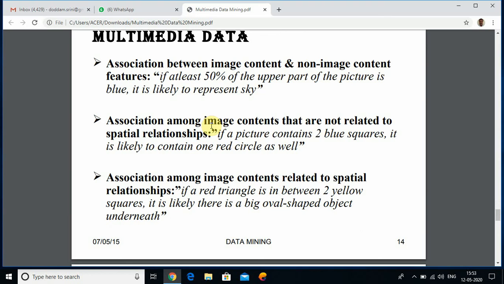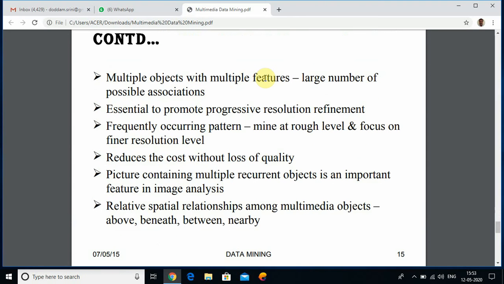Third is association among image contents related to spatial relationships. If a red triangle is in between two yellow squares, it is likely there is a big oval-shaped object underneath. With multiple objects and multiple features, a large number of possible associations happen, so it is essential to promote progressive resolution refinement.